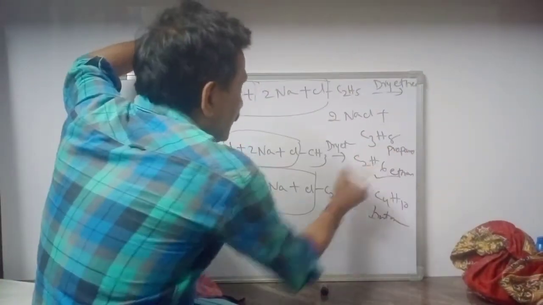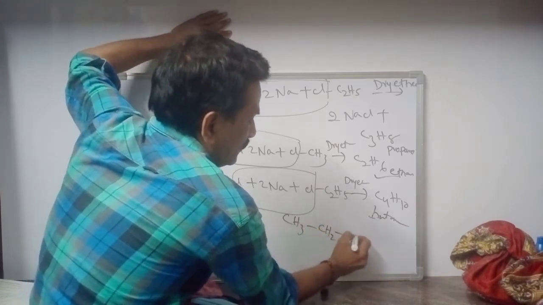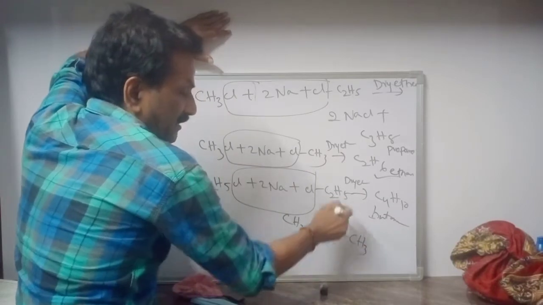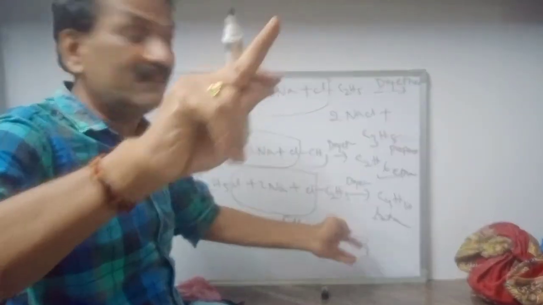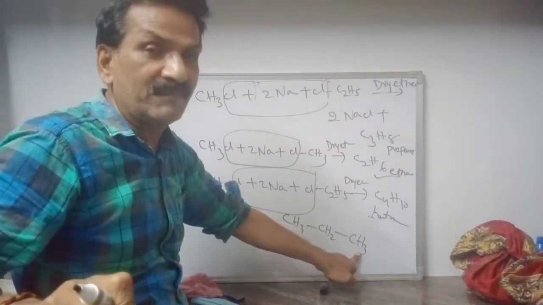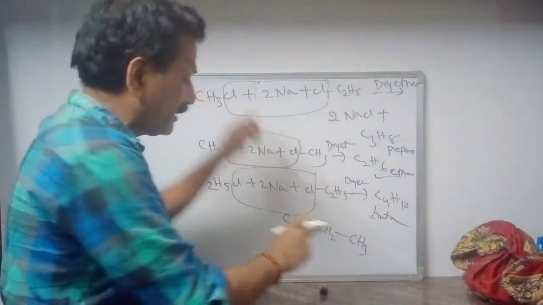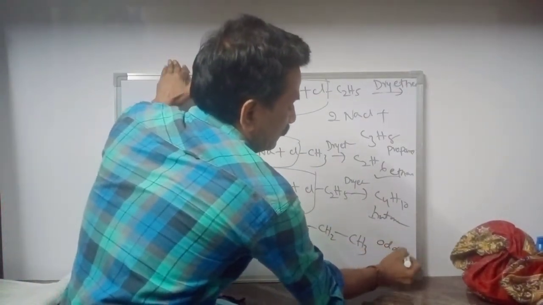We cannot prepare CH3, CH2, CH3. This is nothing but propane, an unsymmetric alkane, with an odd number of carbons: 1, 2, 3.